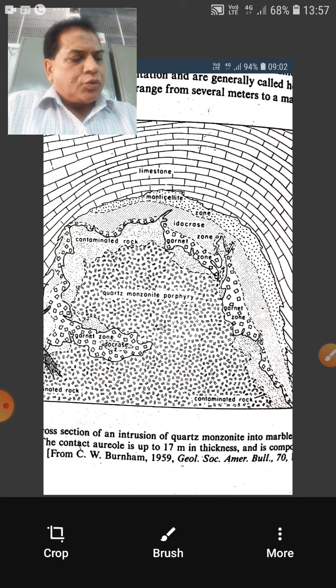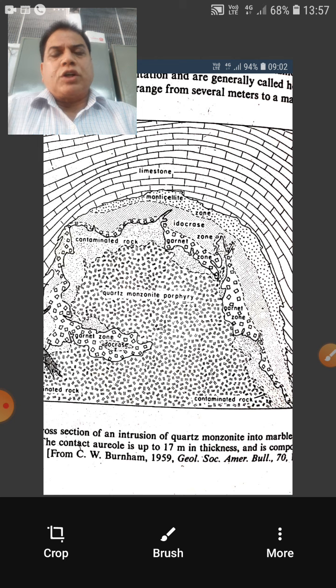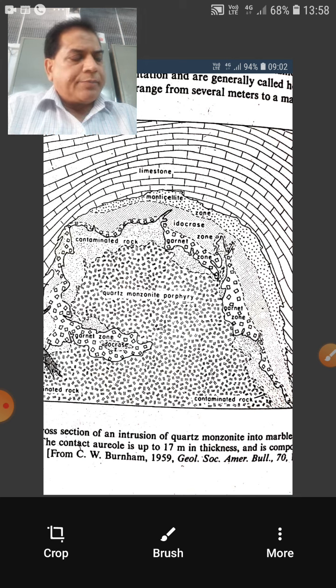Contact metamorphism is usually restricted to relatively shallow depths, that is low pressure in the earth, because it is only at shallow depths that there will be a large contrast in temperature between the intruding magma and the surrounding country rocks. Also, since intrusion of magma does not usually involve high differential stress, contact metamorphic rocks do not often show foliation. This is the characteristic: they do not show foliation because there is low pressure and high temperature.